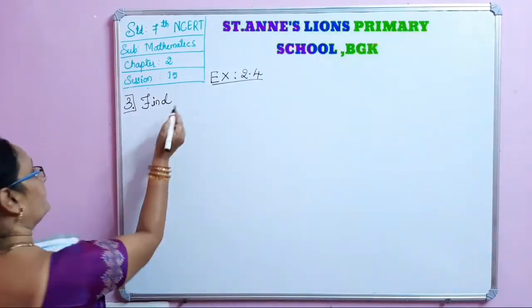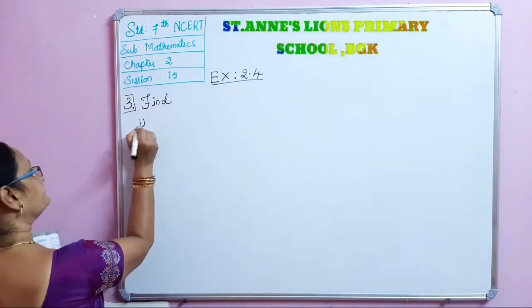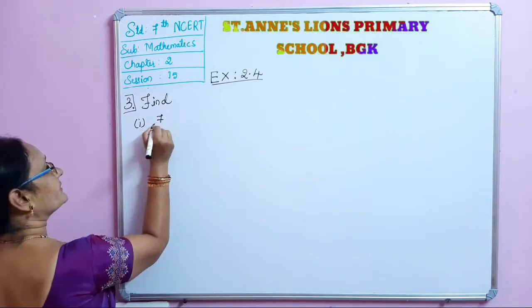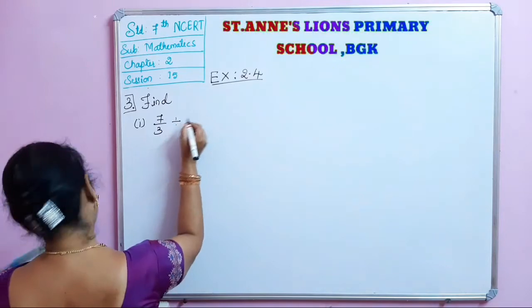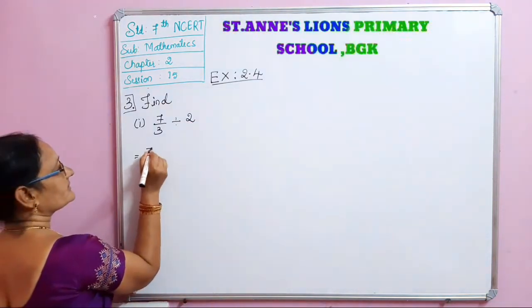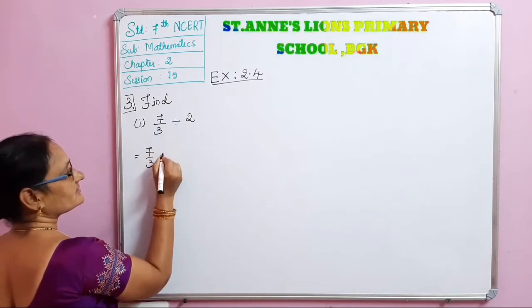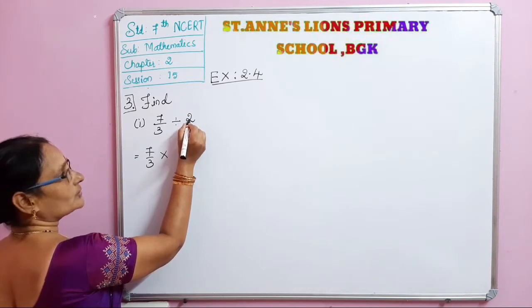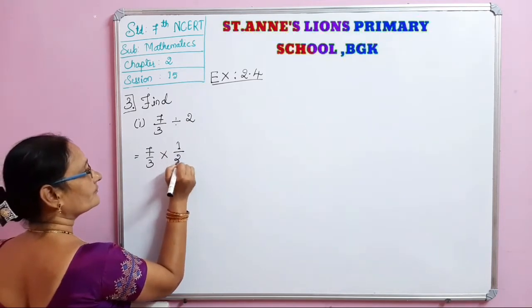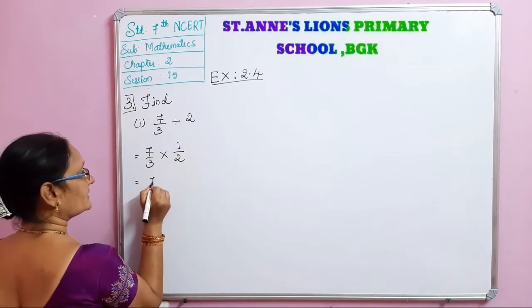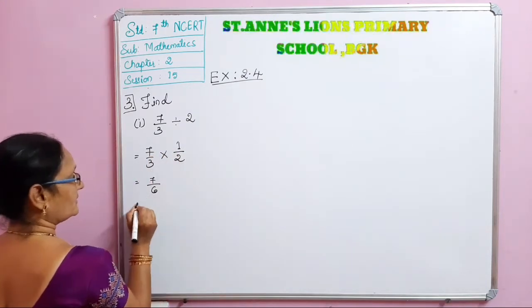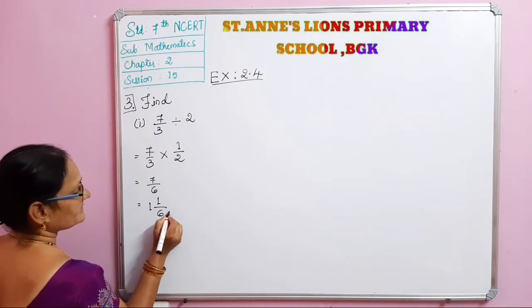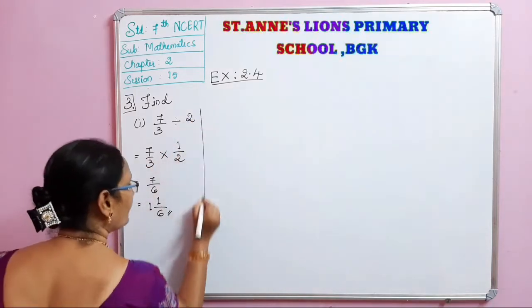Now the third main: find. In that, the first one is 7 by 3 divided by 2. See what is the method? For 7 by 3, the division is changing into multiplication, then the reciprocal of 2, which is 2 by 1, is 1 by 2. No cancellation is possible. 7 ones are 7, 3 twos are 6. Now this is improper, so we write it as 1 integer 1 by 6. That is the answer. This is the first problem.